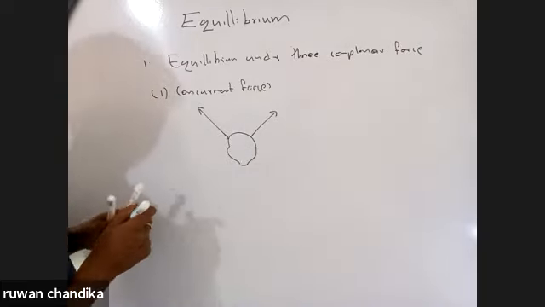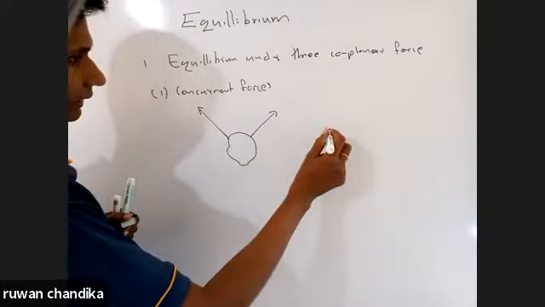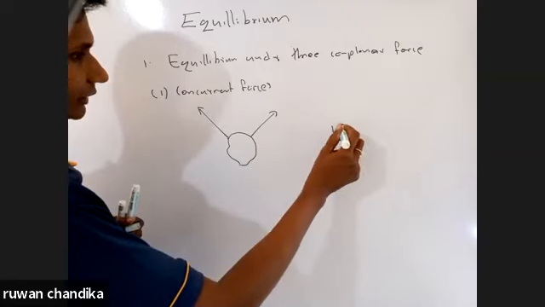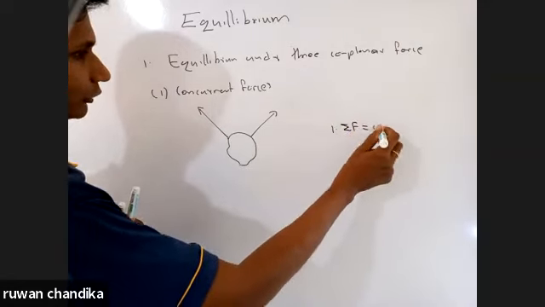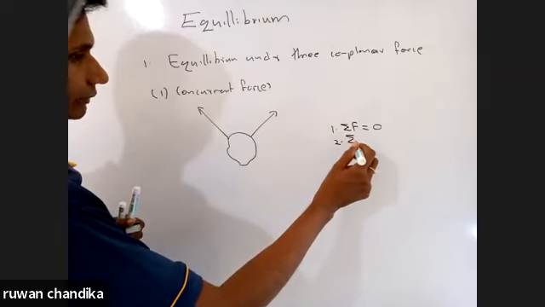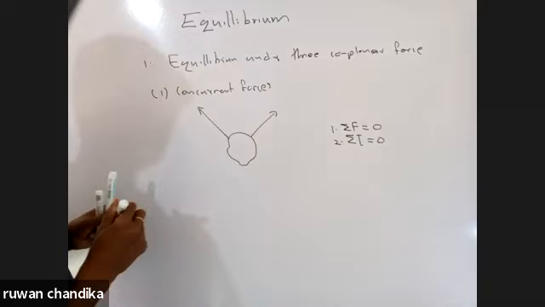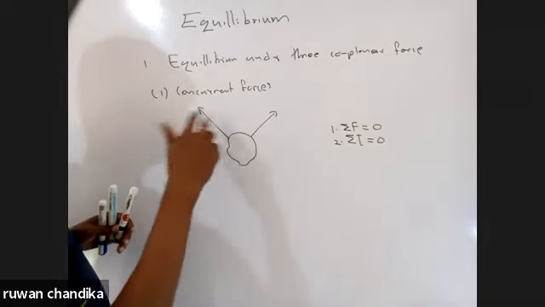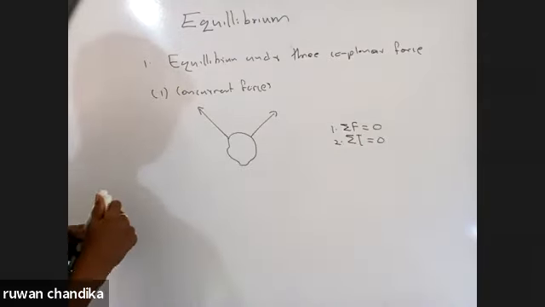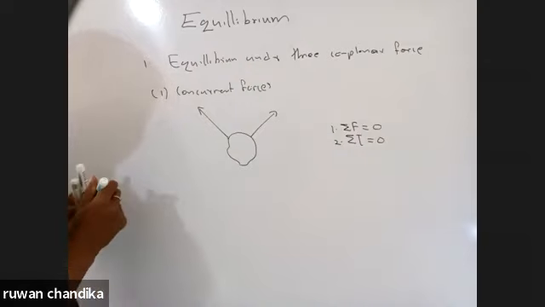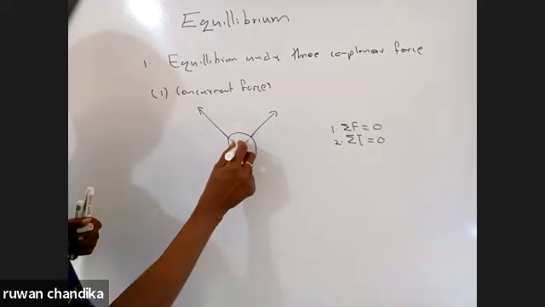Now we have to satisfy the two conditions. The first one is that the summation of force should be zero. The second one is that the summation of torque should be zero. To satisfy the second condition, they should not make any torque. Therefore, their lines of action should meet at one point.